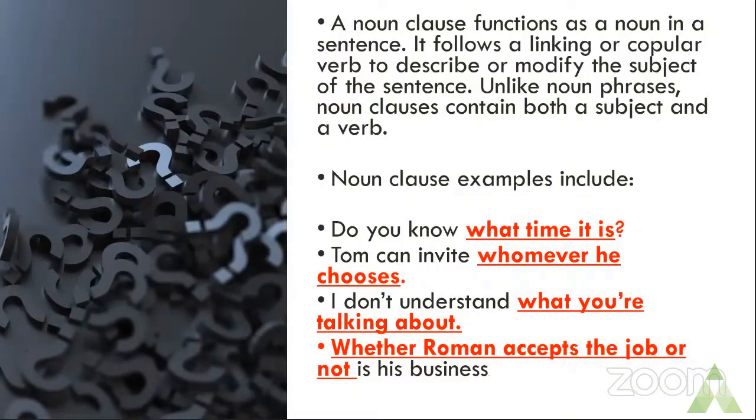Similarly, I don't understand what you are talking about. In this sentence also you have a subject and a verb. You becomes your subject, and are talking about becomes your verb.